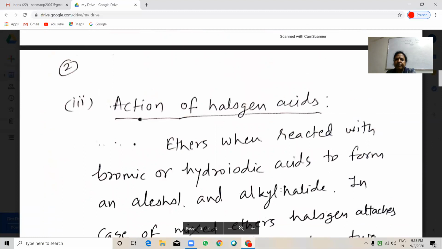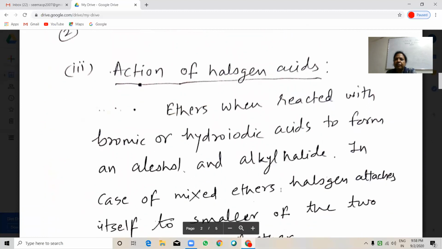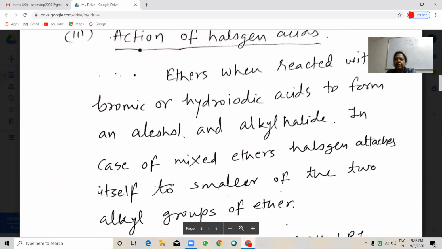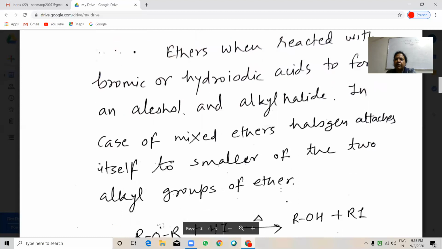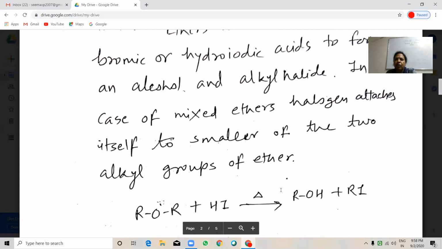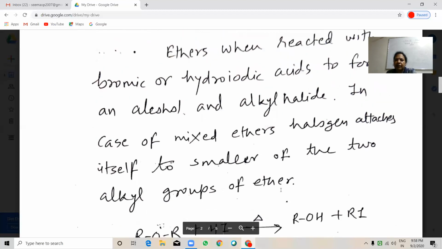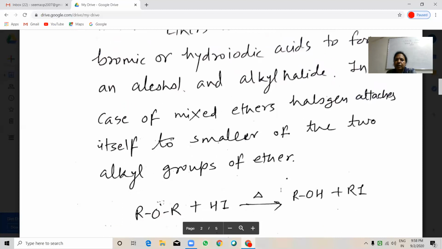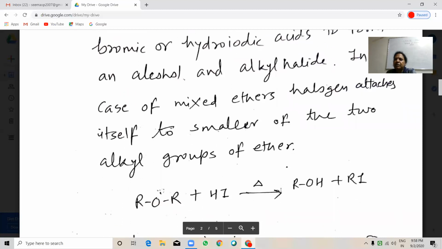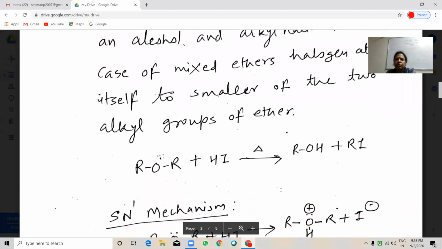Third reaction, action of halogen acids. Ethers when reacted with hydrobromic or hydroiodic acid will form an alcohol and alkyl halide. In case of mixed ethers, halogen attaches itself to the smaller of the two alkyl groups of ethers.